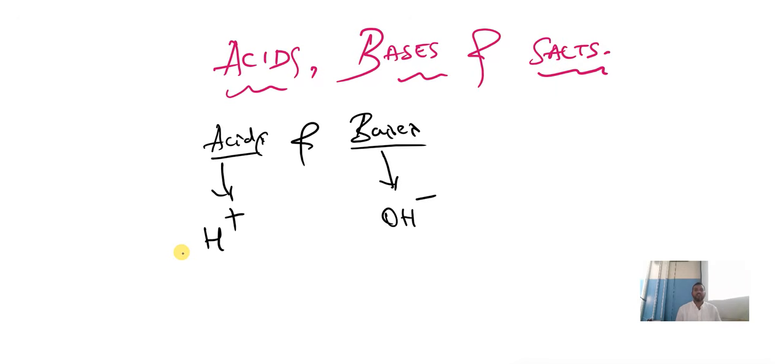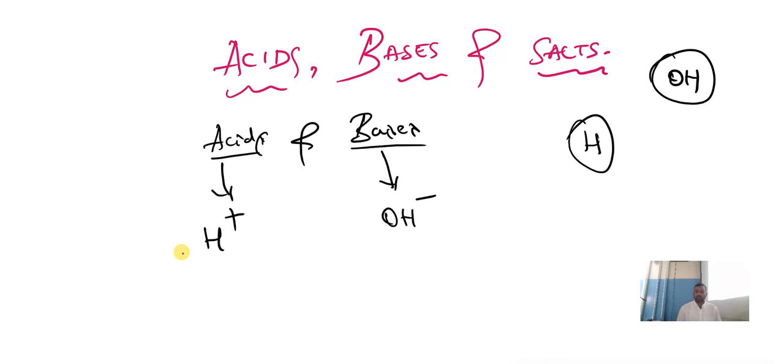During any reaction, if you get hydrogen ions, acids. If you get hydroxide, bases. First thing, if you see H with any compound, that is acid. If you see OH with any compound, that is base. Understood? Wherever you see H, acid. OH, base.